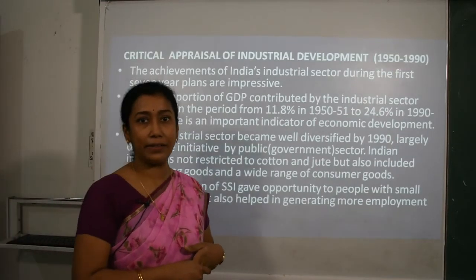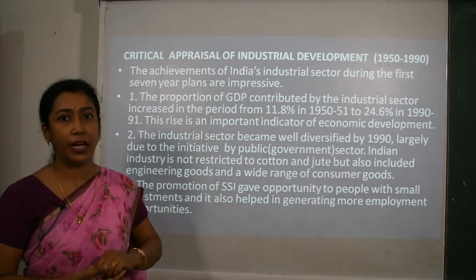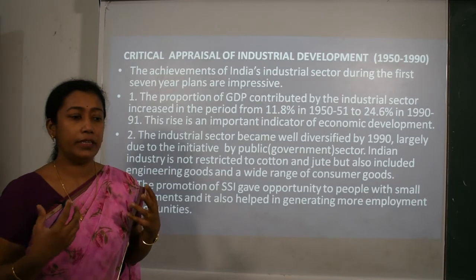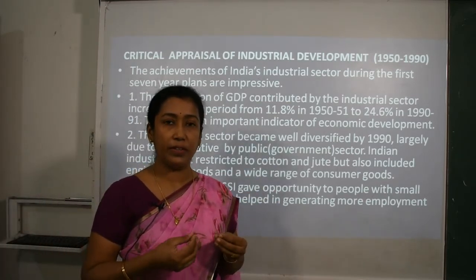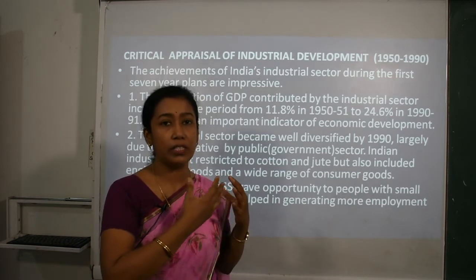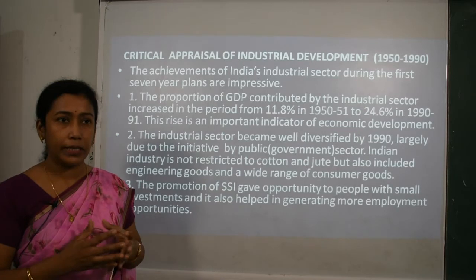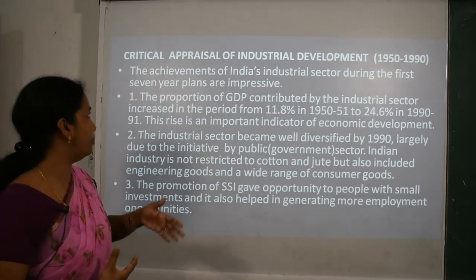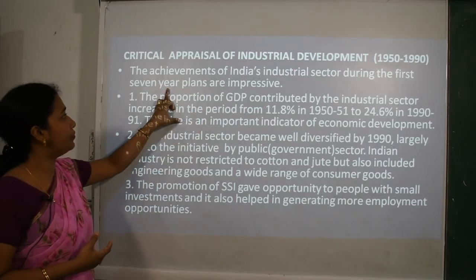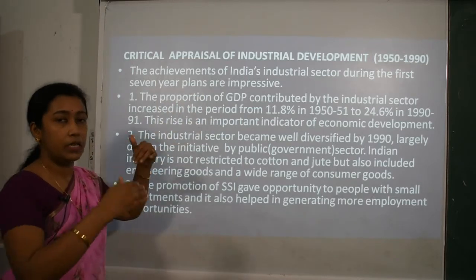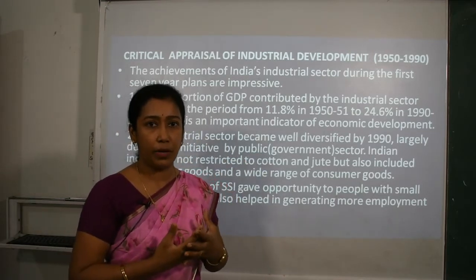Now the last topic is critical appraisal of the industrial development between 1950 to 1990. Now critical appraisal here means we try to analyze all sorts of aspects, whether this industrial development or this time period was good for us, or what were certain criticisms given or laid down by various people. So the achievements of India's industrial sector during the first 7 five-year plans, that is between the year 1950 to 1990, at least 7 five-year plans were made.